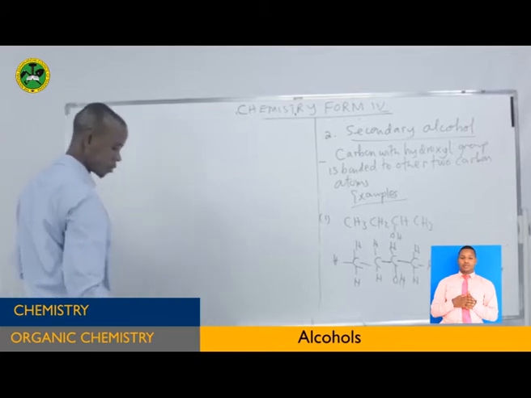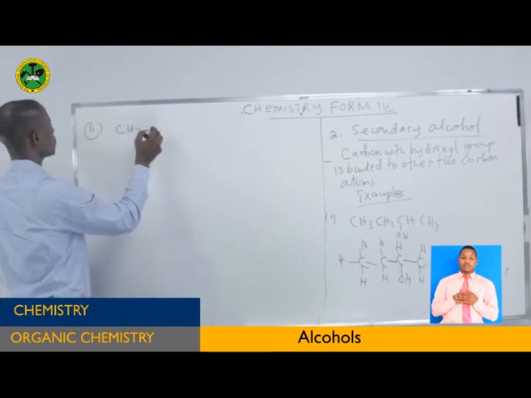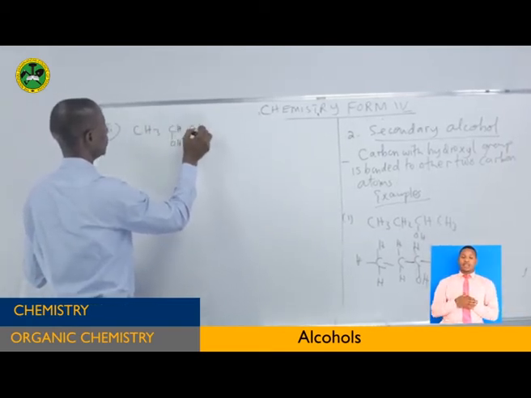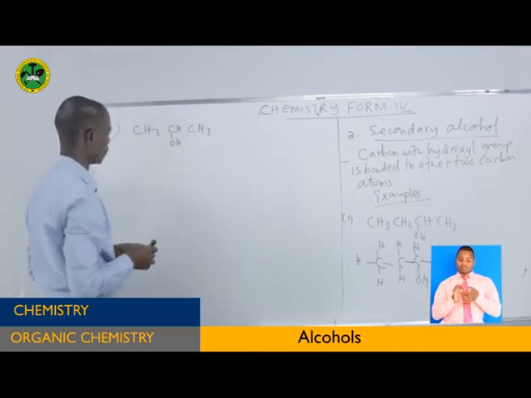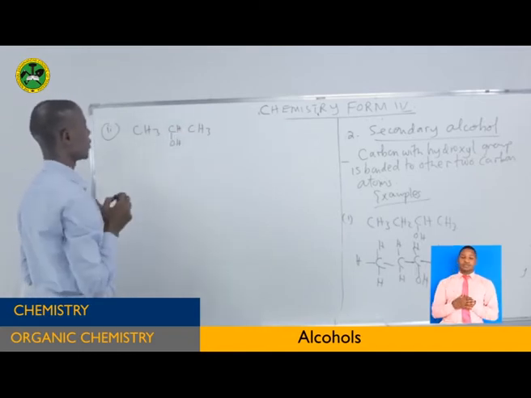Now, I can also give you the last example of that one. The last example, we have this one, then that one. We are going to see the homologous series. There is no need of worrying. This is the secondary alcohol.